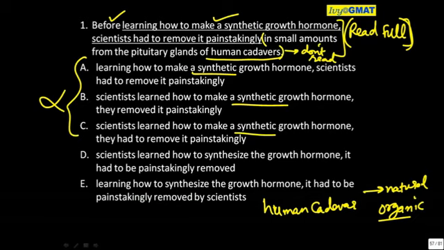What is the meaning of it here? They had to remove it painstakingly. What is it going back to? Which word? It is going back to synthetic growth hormone. It means options A, B and C are telling me we are taking out synthetic growth hormones out of a natural source, a human dead body. Impossible. It's an impossible meaning.